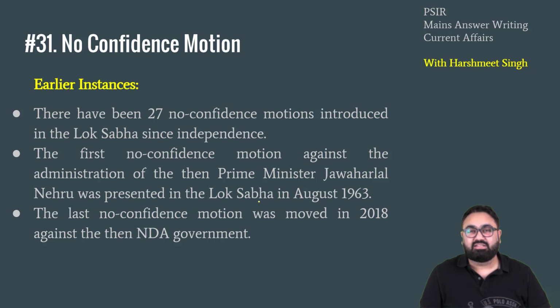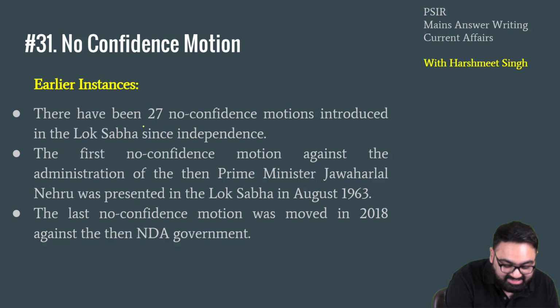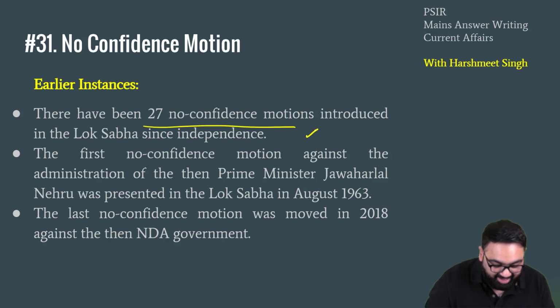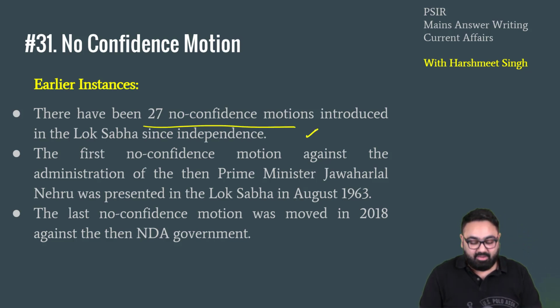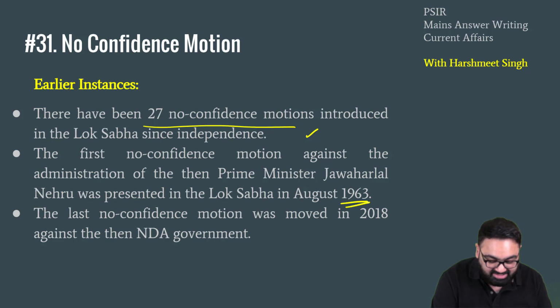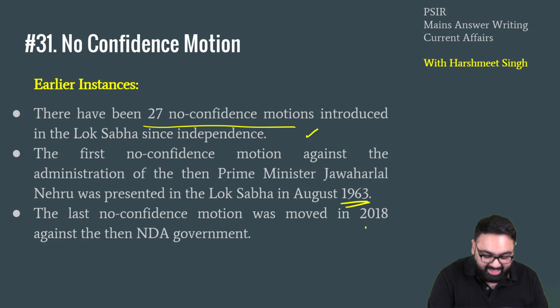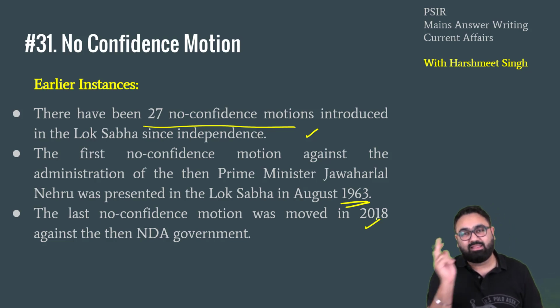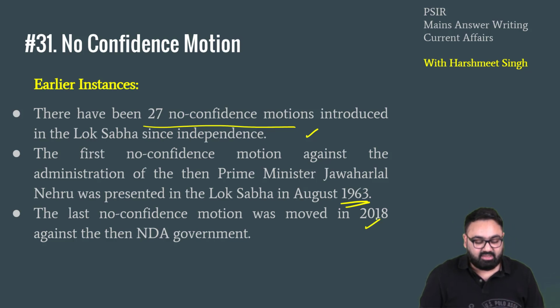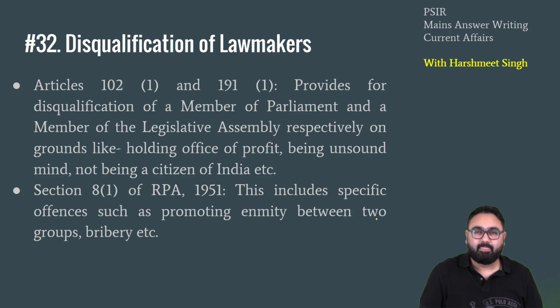There have been many such instances of no confidence motion being introduced in India. As many as 27 no confidence motions have been introduced. The first one being against the Nehru government in August 1963, while the last one was in 2018 against the same government in the first term, that is the NDA government when they had the rule from 2014 to 2019.